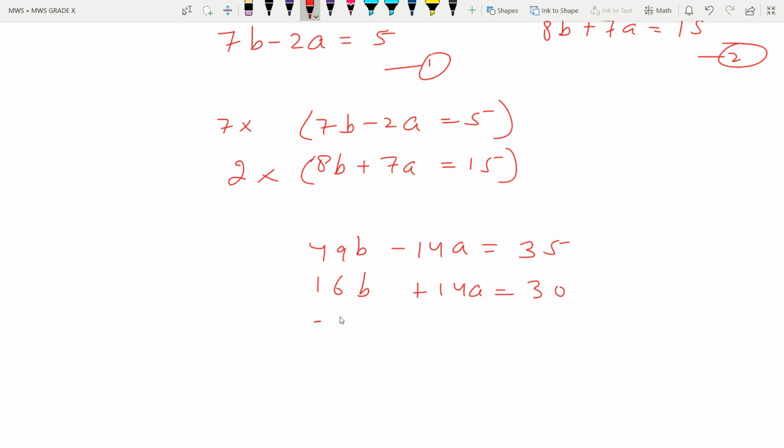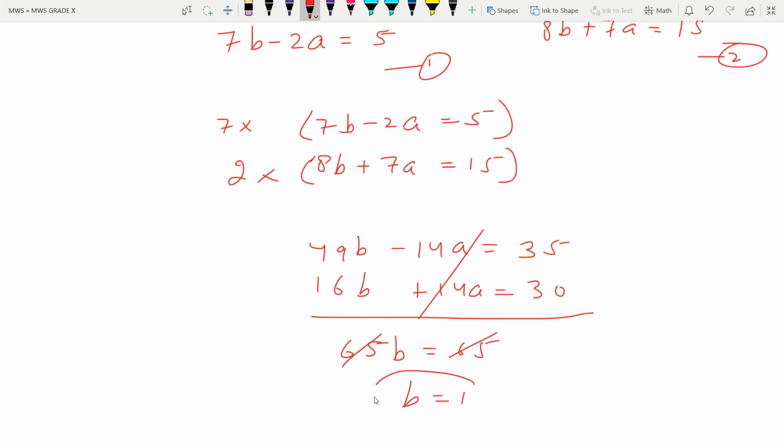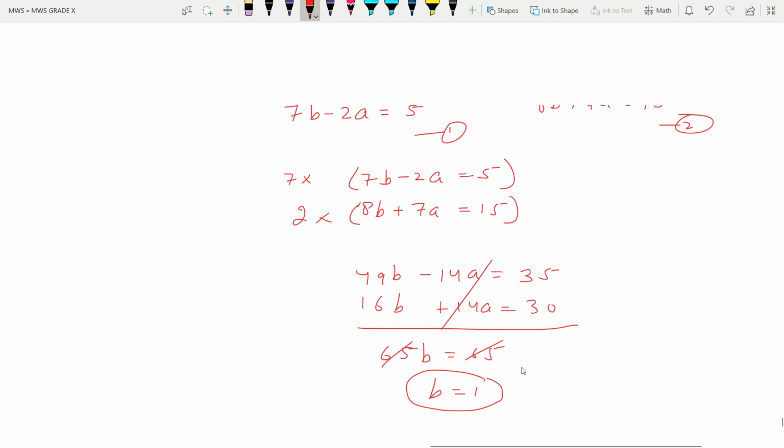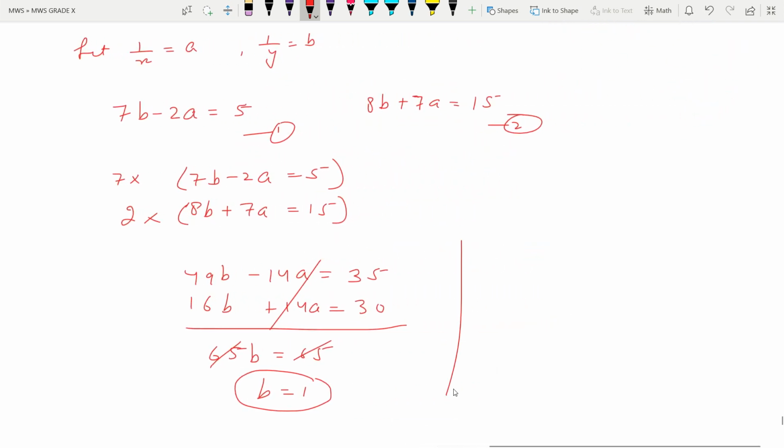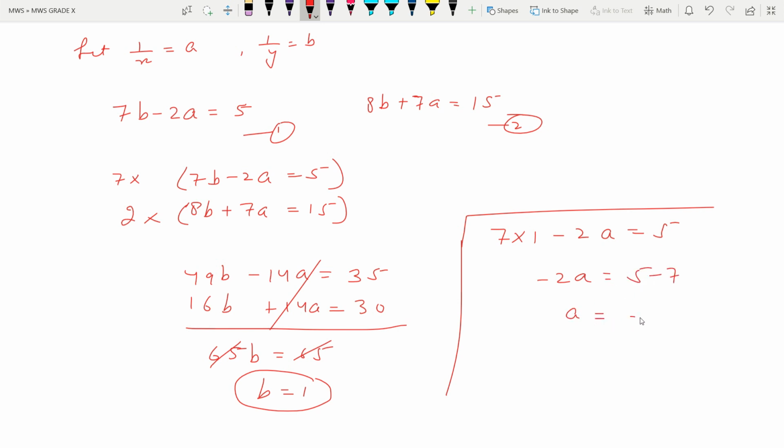Then I am just adding them. In addition, no sign change. This cancels out, and here 65b is equal to 65. 65 cancels out, and b is equal to 1. The value of b is 1. We can take out the value of a in the same manner. So using the first equation, 7b, so in place of b, we'll write 1. 7 into 1 minus 2a is equal to 5. Minus 2a is equal to 5 minus 7. And a is equal to minus 2 upon minus 2, that is equal to 1. So the value of a is also 1.